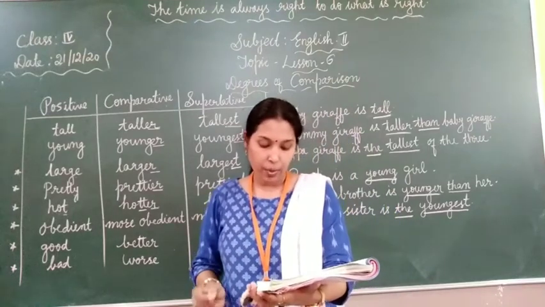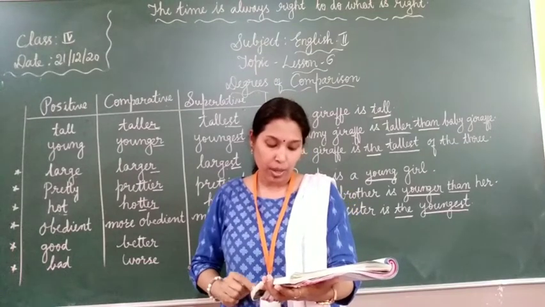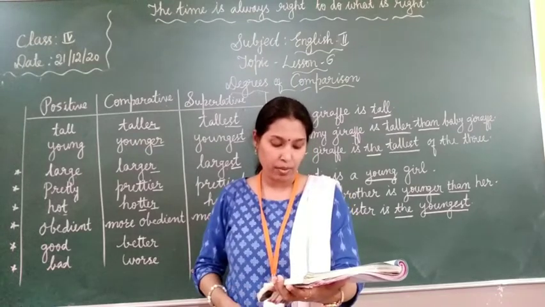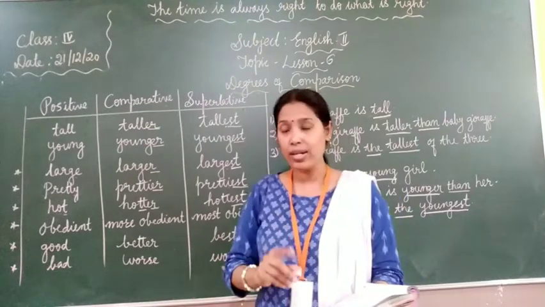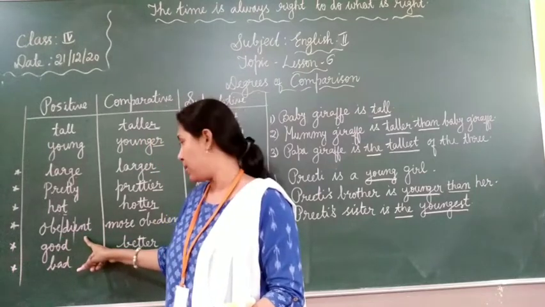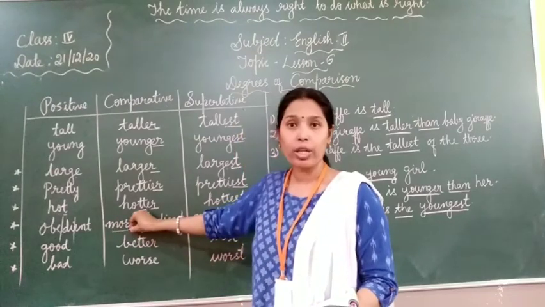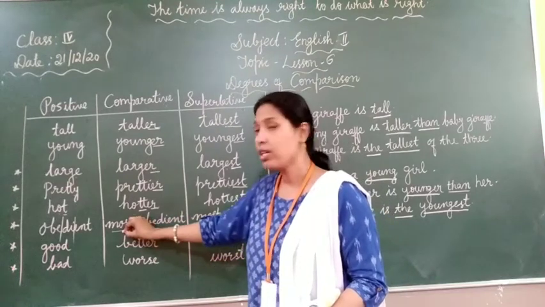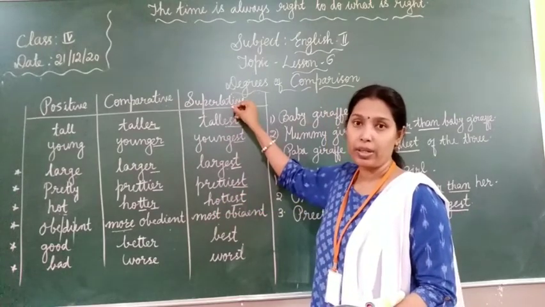Next, when the adjective of the positive degree is a word of more than 2 syllables, we form the comparative by using the word more with the positive and the superlative by using the word most with the positive. So, if the adjective has more than 2 syllables, see obedient, then to make comparative degree, we will add more. Okay, you cannot write obedienter, ER you cannot add. You have to write more for comparative degree and most for superlative degree. Okay.